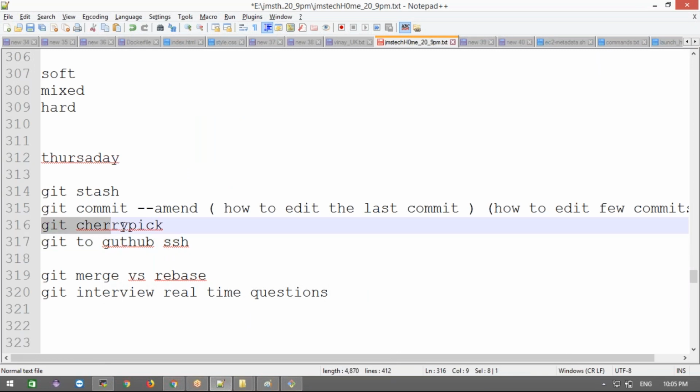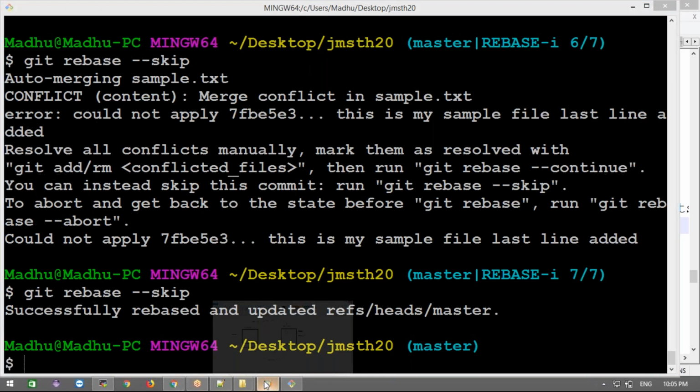The cherry pick. They will ask the interview question: what is git cherry pick? How can we give the answer? This is cherry pick. Now, for example, I will let you know the answer. For example, you are working with 2 different branches.